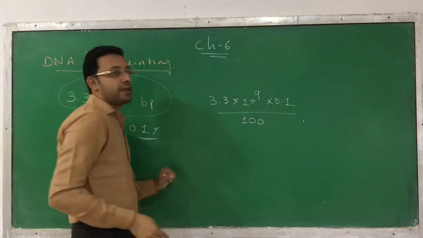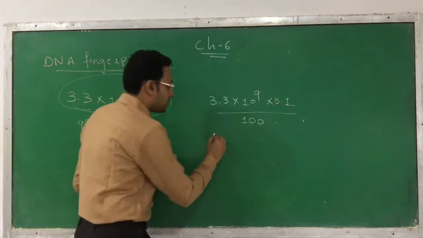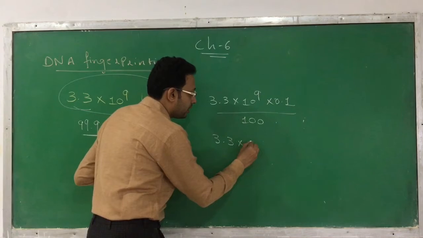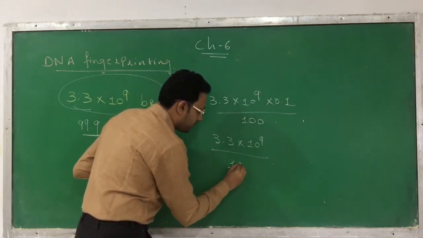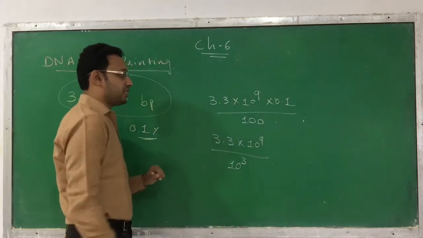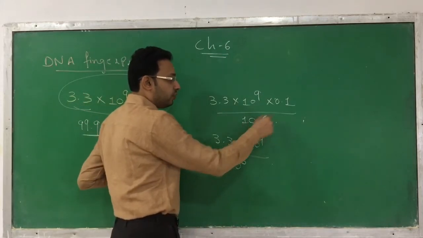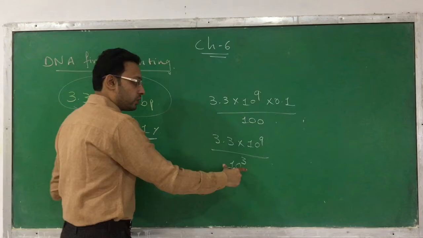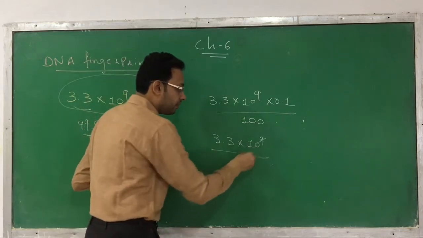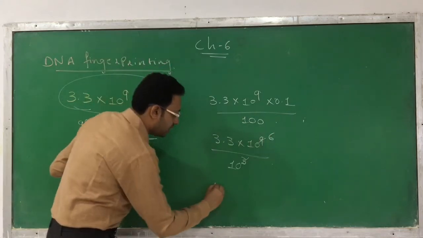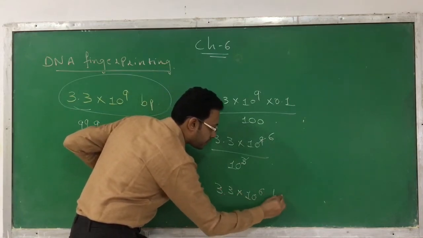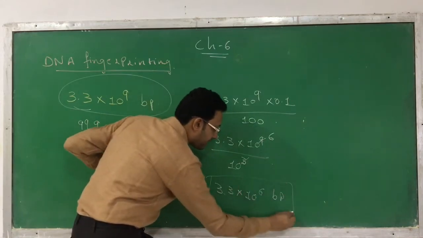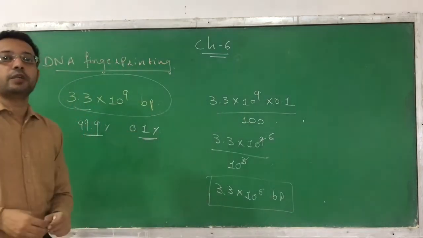The 100 goes downside in the denominator, and it becomes 10 raised to 2, and one more 0 is added, so it becomes 10 raised to 3. So the exponent becomes 6. So how many base pairs are different? 3.3 into 10 raised to 6 base pairs are different from human being to human being.